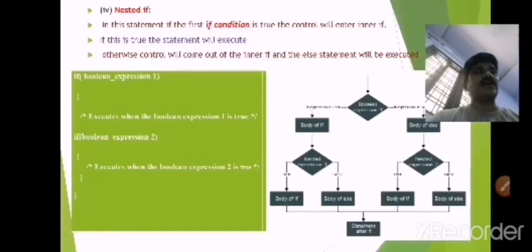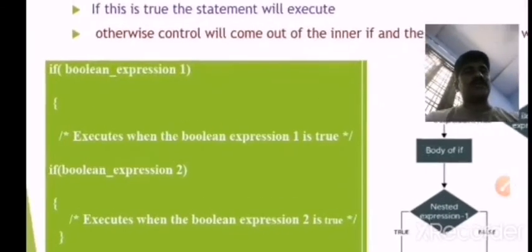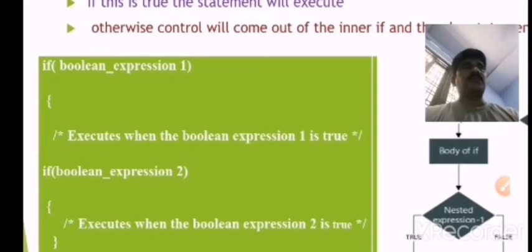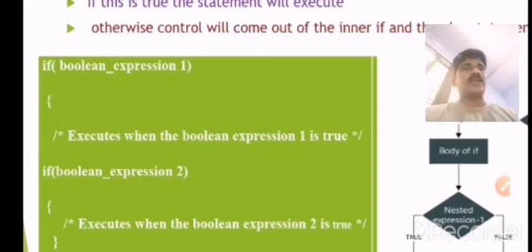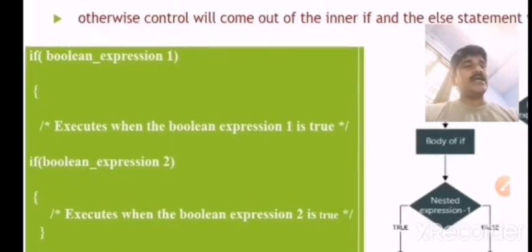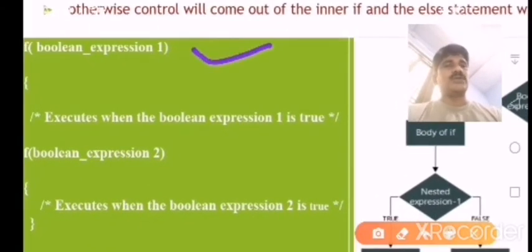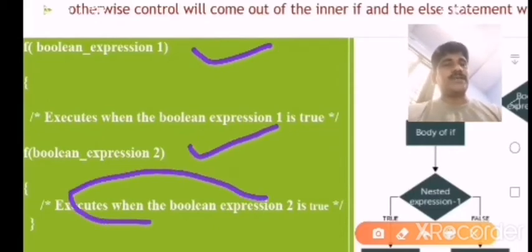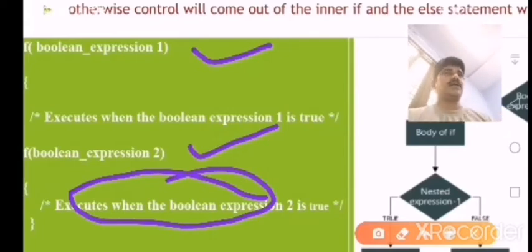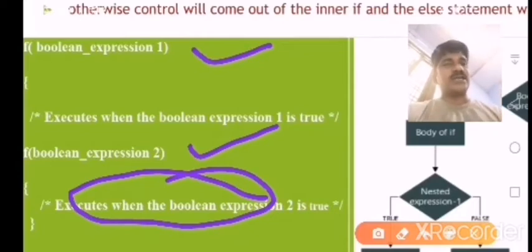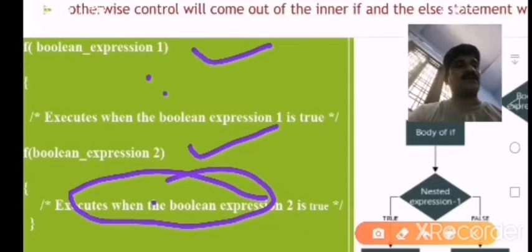Here we have to observe the flow chart. If the Boolean expression, that is the condition, is true, it will immediately check another condition. If condition 1 is true, it will check another condition. If this condition is true, it will display the positive or true statement. If the first condition is false, or the second condition is false, it will execute the false statement from the loop.